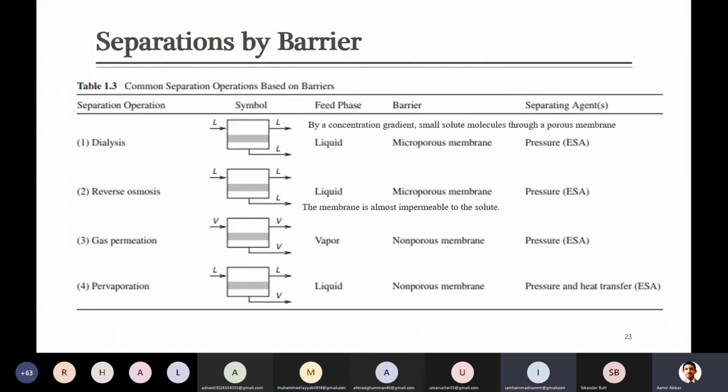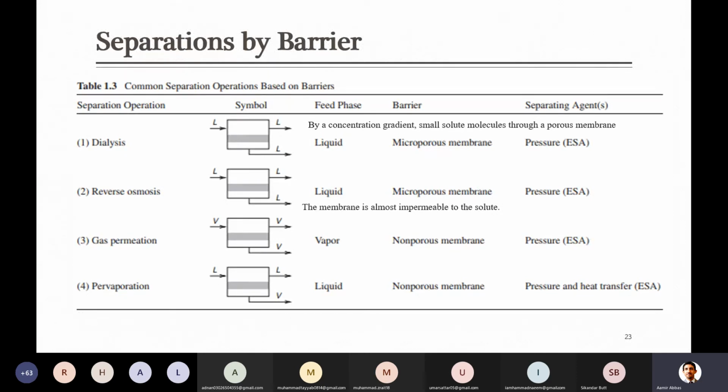Yes, this is very widely used in desalination plants for removal of salts from the water, and as its name indicates, it is the reverse of osmosis. I don't want to go into detail. Later on we will study this, but this is another technique in which the membranes are semi-permeable and don't allow the solute to pass through, meaning salts don't pass through, but the liquid does. For example, there is sea water which contains a lot of salts along with the water.